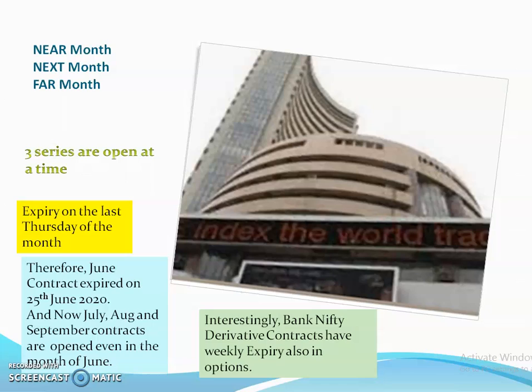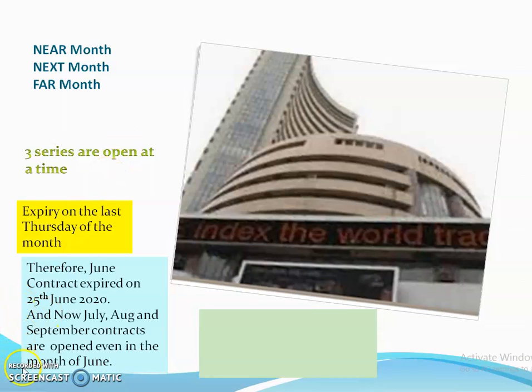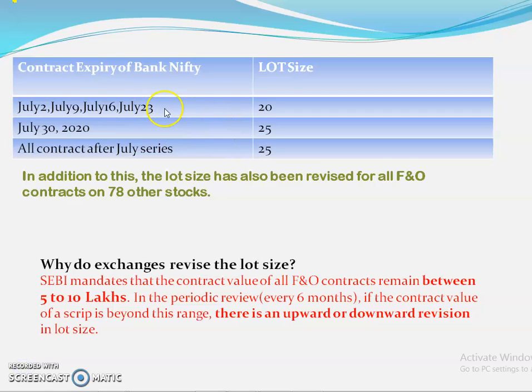Now, interestingly, Bank Nifty derivative contracts have weekly expiry also in options, not in futures. In options, we have weekly expiry of the Bank Nifty contracts also. So we have checked here that the weekly expiry of the July contracts will have the same lot size of 20.